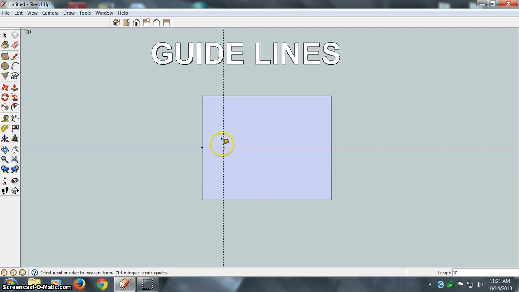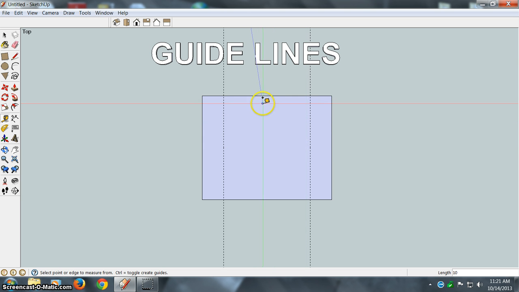and there's your guideline. And let's put one over on the other side. Again, you click on the line of the existing rectangle, move it in the direction you go, and again let's use 10, so enter 10 at the keyboard, and you'll see that down at the bottom right. Hit enter.